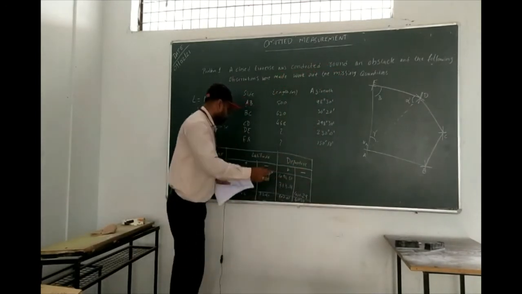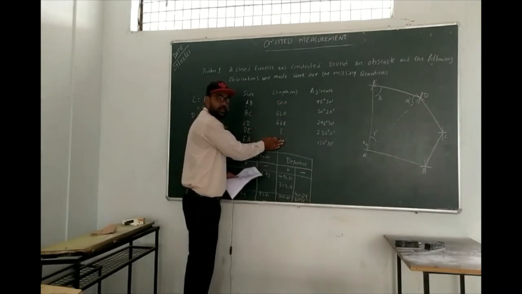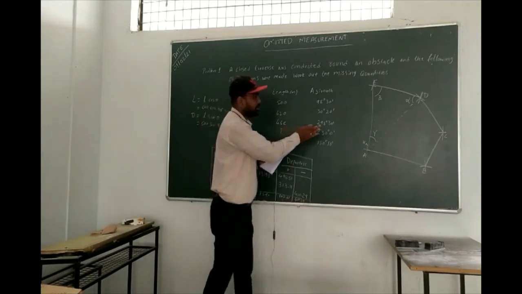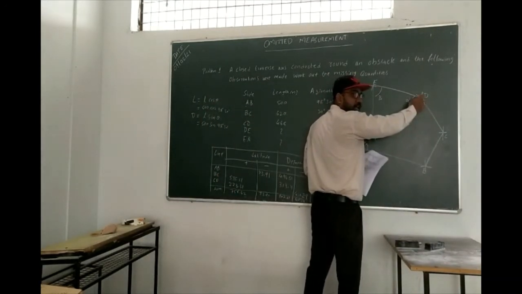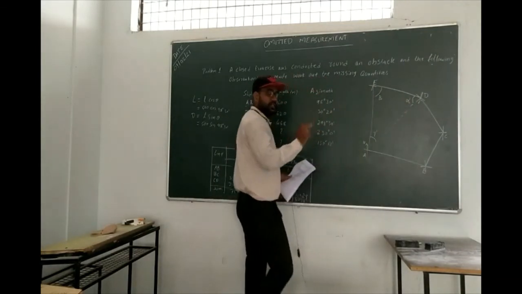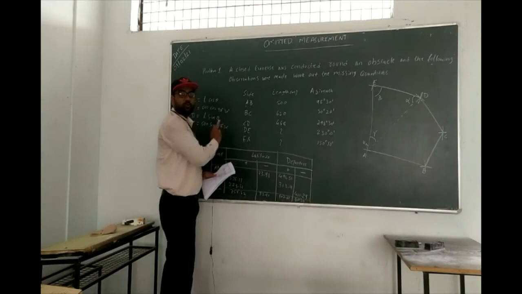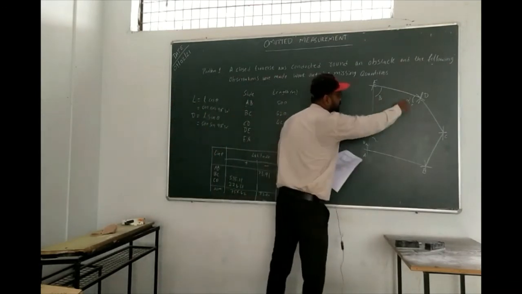Suppose in this problem only one length is omitted. Then what you can do is carry over the same thing up to here, and with whatever summation you do for that calculation, you can easily calculate this length. But here two lengths are omitted, so I'm considering this entire triangle.